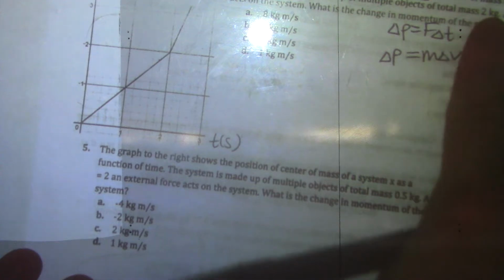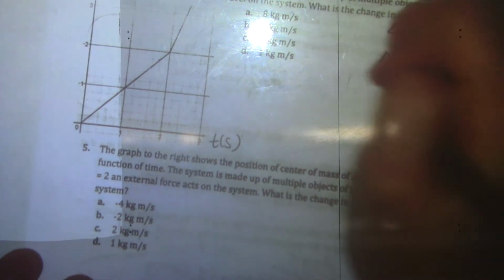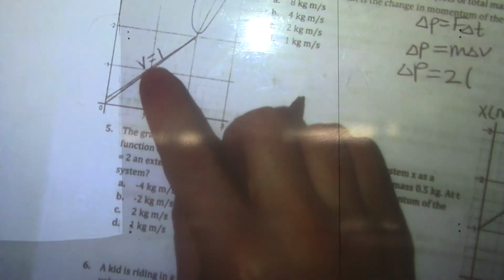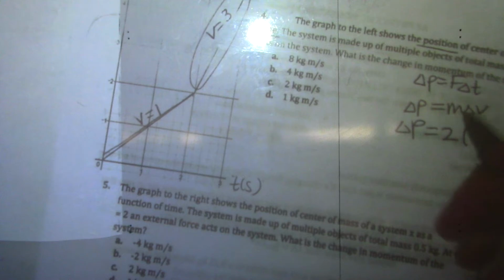I have my mass, it's 2 kilograms. I'm looking for the change in velocity, so let's look. Right here, I'm going up 2 meters in 2 seconds. This part has a velocity of 1. Here, we're going 3 meters in 1 second, so that's a velocity of 3. Going from a velocity of 1 to a velocity of 3 is a change in velocity of 2. So my change in momentum is just 4.